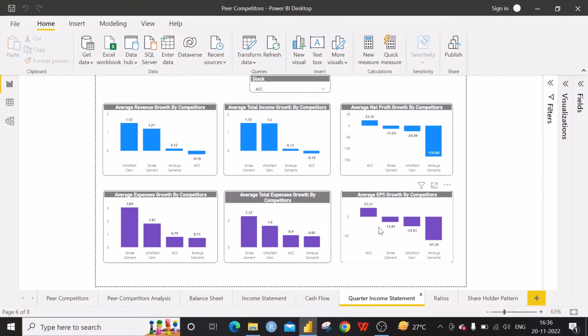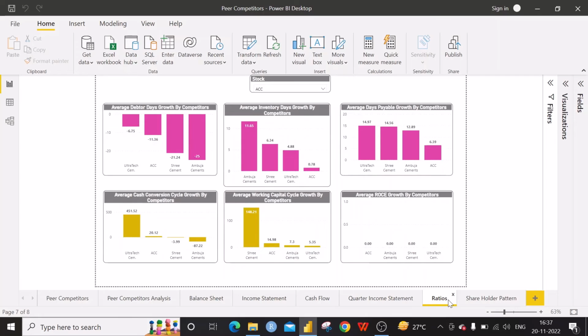If both values are positive or both values are negative, then we get a ratio in the positive range. If one of the values is negative, then we will have a negative ratio. So it would always be better to have the actual values side by side, so that we can do the analysis well. The next one is the ratios.